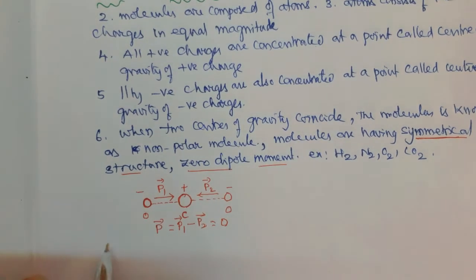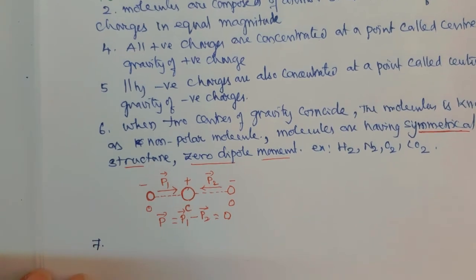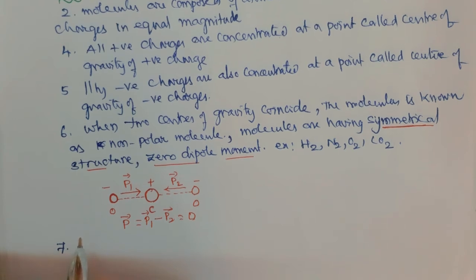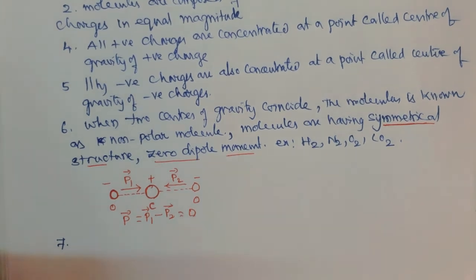Suppose the two centers of gravity do not coincide. Then what happens? When the two centers of gravity do not coincide, the molecule is known as a polar molecule. The polar molecules are unsymmetrical in structure and have a permanent dipole moment. Those are the properties: unsymmetrical structure and permanent dipole moment.